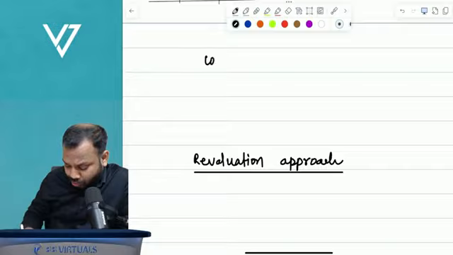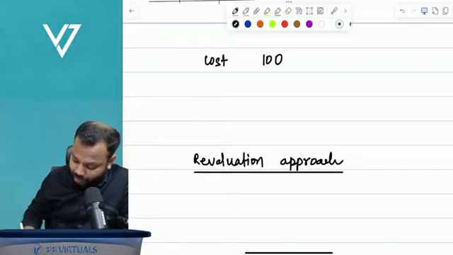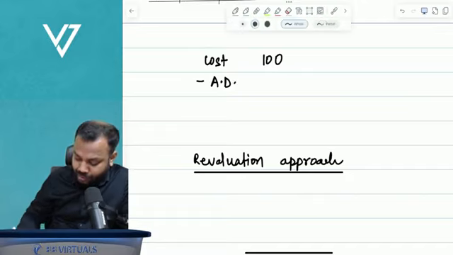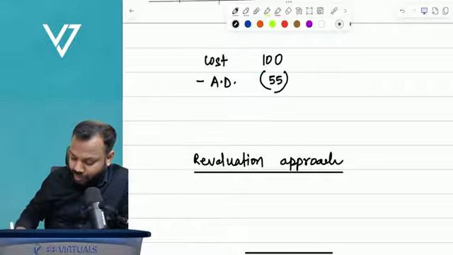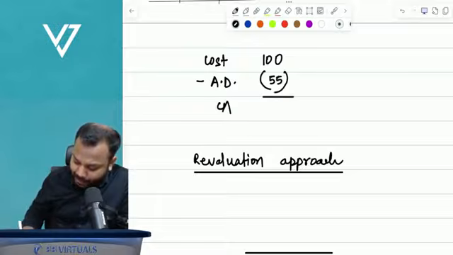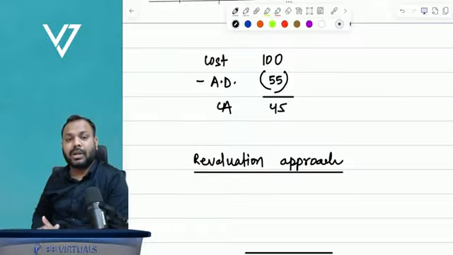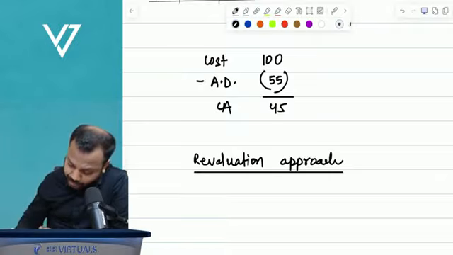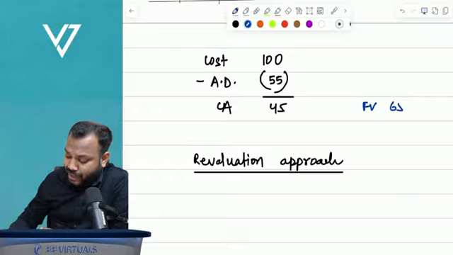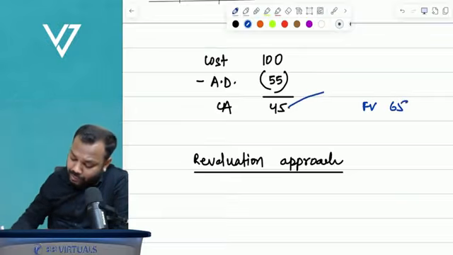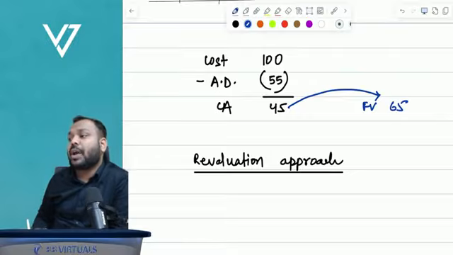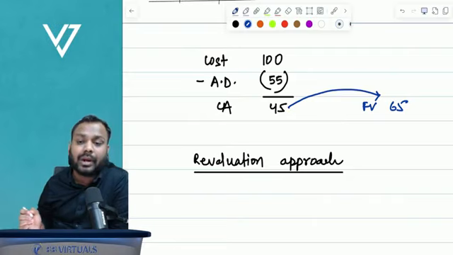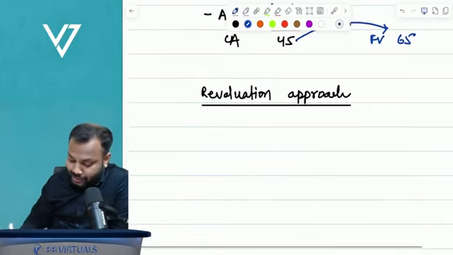Let's suppose the cost of the asset is 100. The accumulated depreciation is 55. Thereby, the carrying amount of the asset is 45. And the fair value is 65. So you have to revalue from 45 to 65. Comes the question, how exactly are you going to revalue? For that, the standard says that there are two approaches.